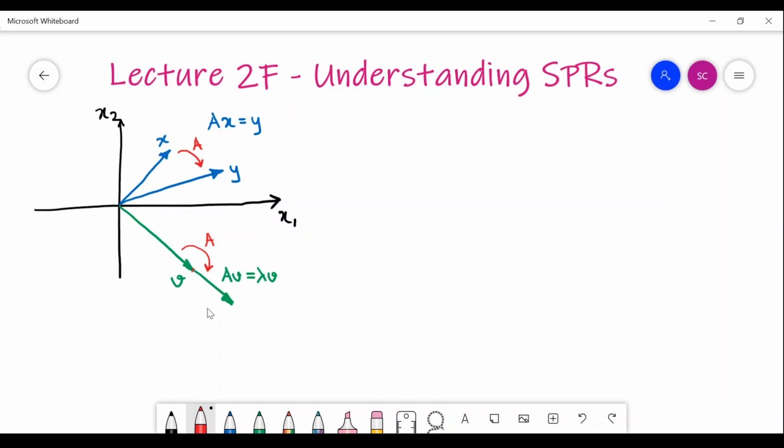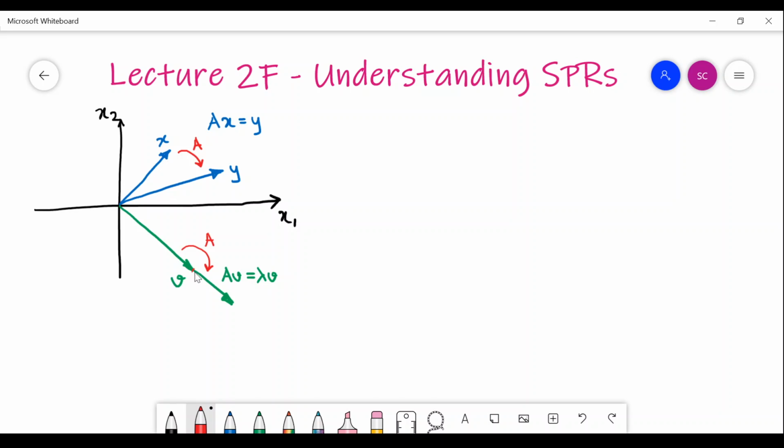v is spanning this line, which you can call a space also. So it is in the same space of v. It is not shifted away from it. It is in the same line as v. It is aligned with v. So that means basically what? It is simply a scalar multiple of v.